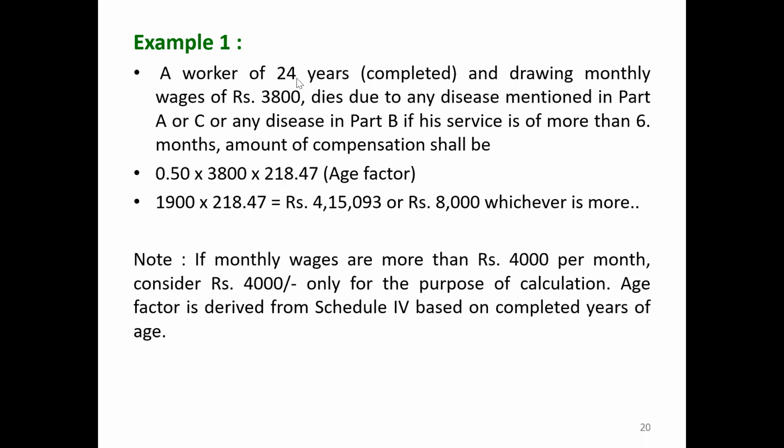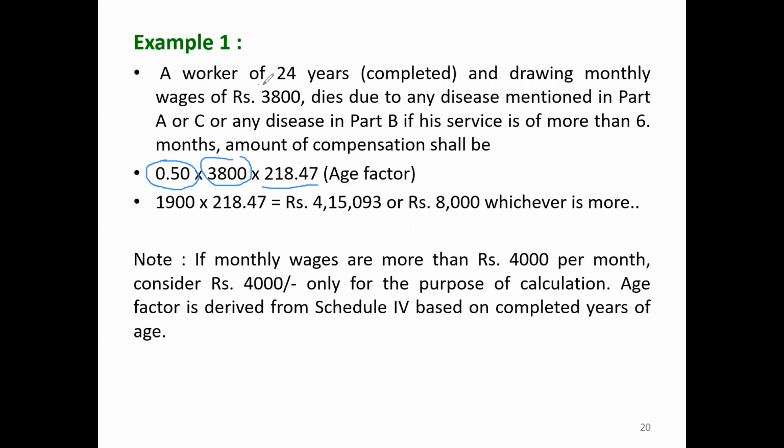So how to calculate this amount? The age of the worker is 24 years, the monthly wage is 3,800, and the death or fatality is due to the disease. Here the basic formula is 50% of monthly wages. So 50% means 0.5, times monthly wages, that is 3,800, times the multiplying factor.